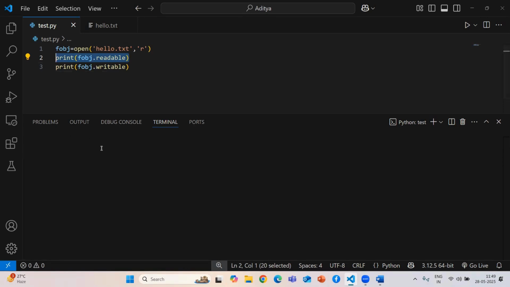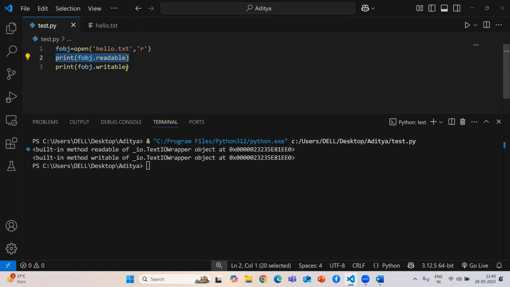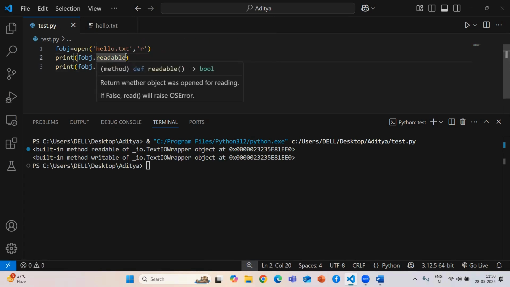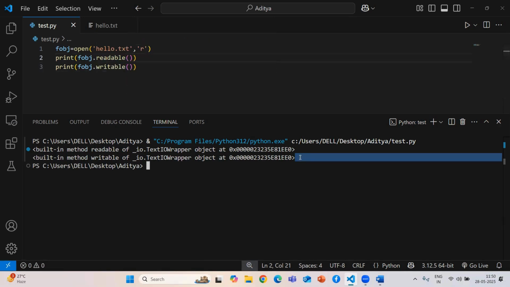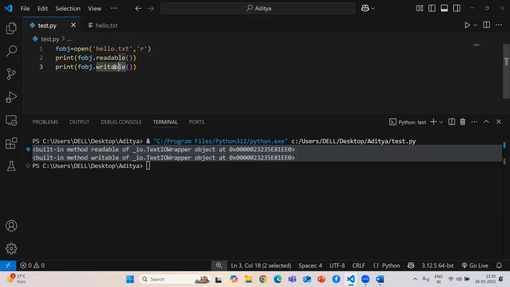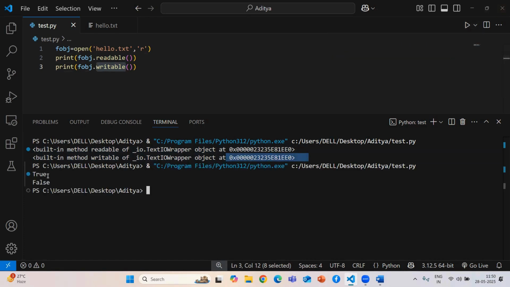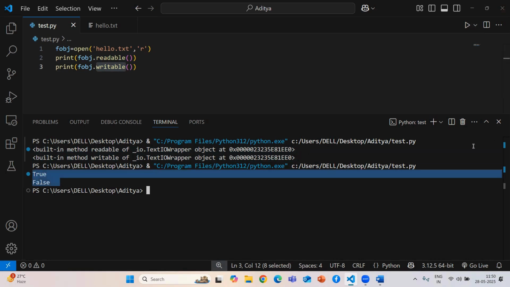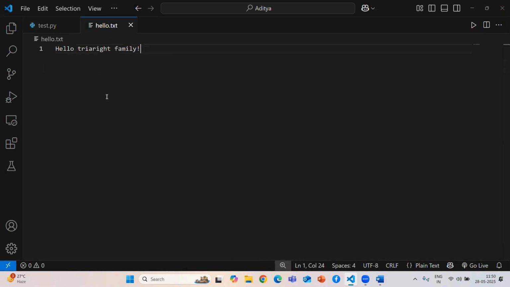If you don't pass the function call, it gives you that address. Sorry for my side. Now if you see, it gives me true and false. Now I just want to add some more value.